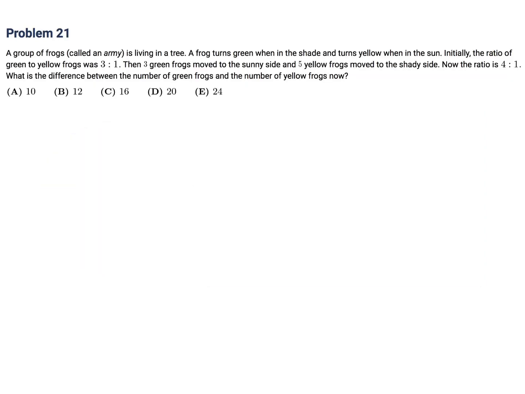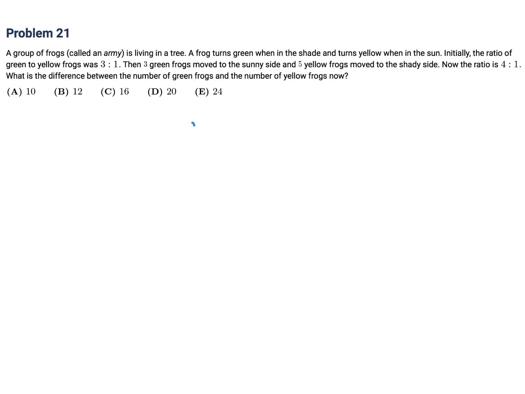A group of frogs called an army is living in a tree. A frog turns green when in the shade and turns yellow when in the sun. Initially, the ratio of green to yellow frogs is 3-1. Then 3 green frogs moved to the sunny side and 5 yellow frogs moved to the shady side. Now the ratio is 4-1. What is the difference between the number of green frogs and the number of yellow frogs now?